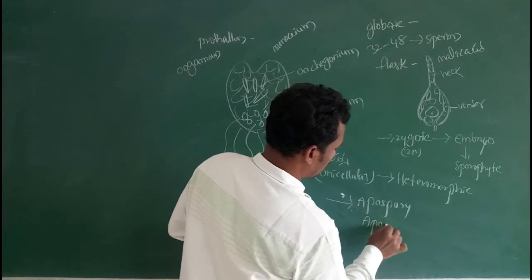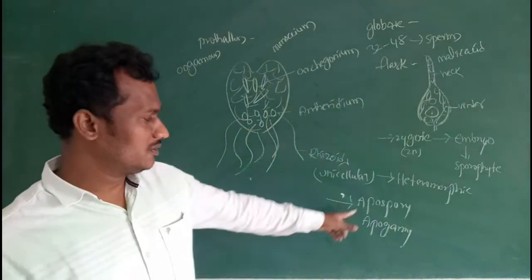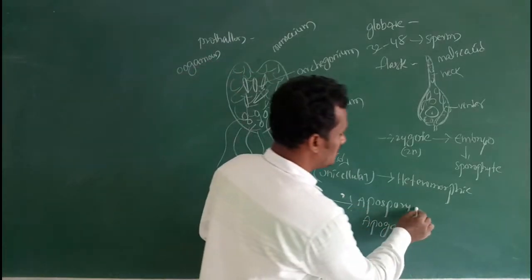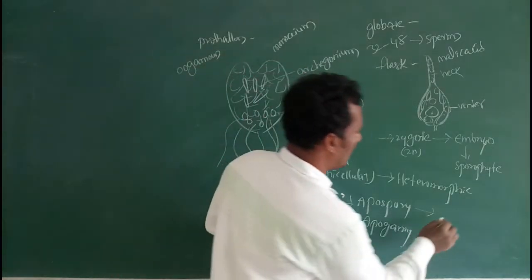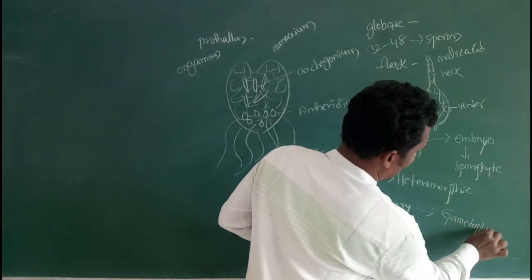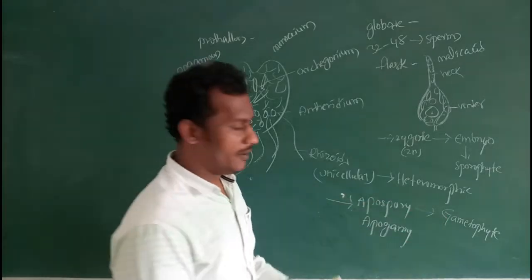and apogamy. Pteridophytic plants show apospory and apogamy. Apospory means a sporophyte directly develops into a gametophyte.